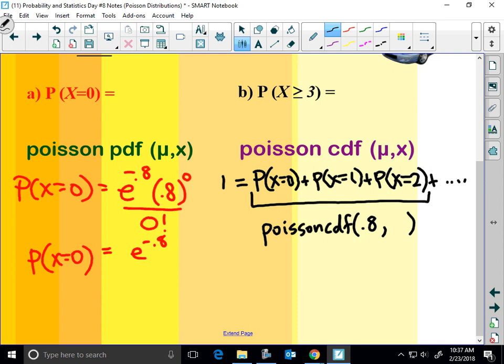No, that'll include 3. So we want 2. So we'll subtract that to the other side. So 1 minus that value will give us the probability that x is greater than or equal to 3.